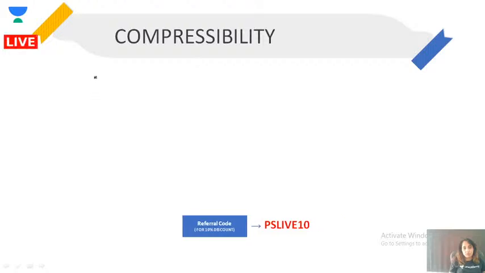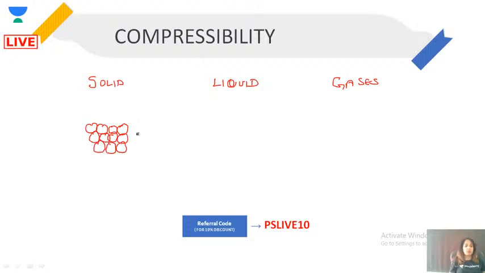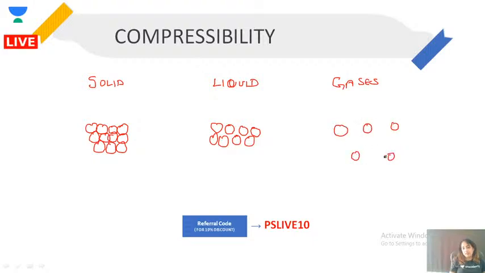So let's first talk about solid, then liquid, and then gases, and how these particles are arranged. In solid, the particles are very tightly packed, right? They don't have intermolecular spaces, very tightly packed. Liquid particles are a little away from each other, with a little more space between them. And we have gases. They are far more spacious. The particles are far more away from each other.